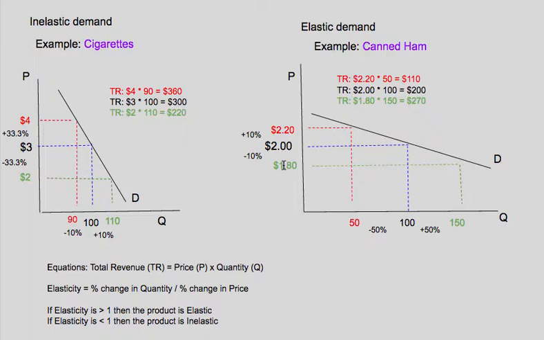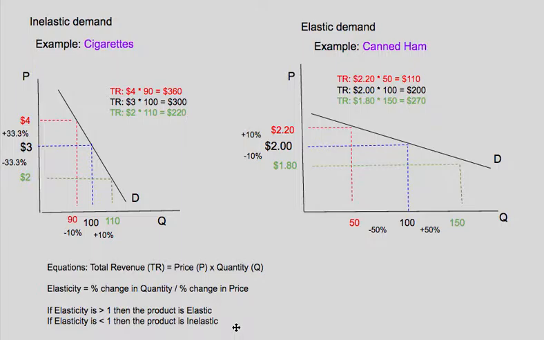Also, when we lower the price, we increase much greater in our sales than we did in the price change. So again, showing the demand is very elastic. However, when it comes to total revenue, notice if we raise the price, total revenue goes down. If we lower the price, total revenue increases.